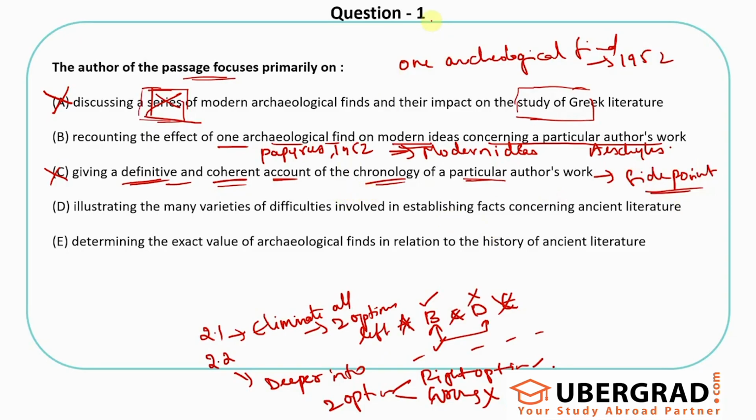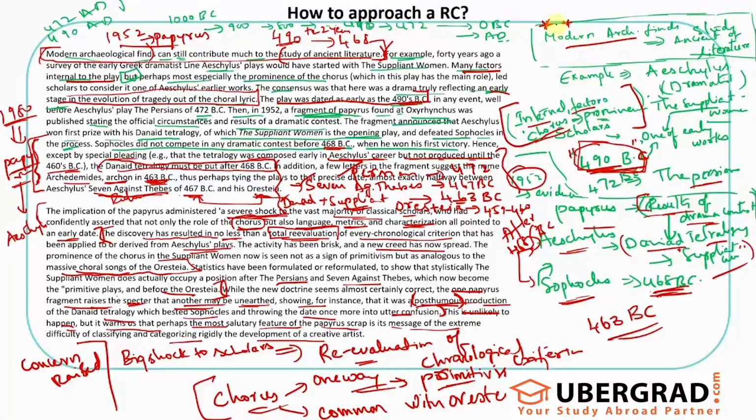The key thing was this, as I said, right, trying to justify that modern archaeological finds help me in the study of ancient literature, and you have to take it as a warning that you should not be rigid in classifying and categorizing the development of an artist. And they have given us all the story of these Aeschylus plays, how mistakes were made and how they were corrected through some archaeological finds.